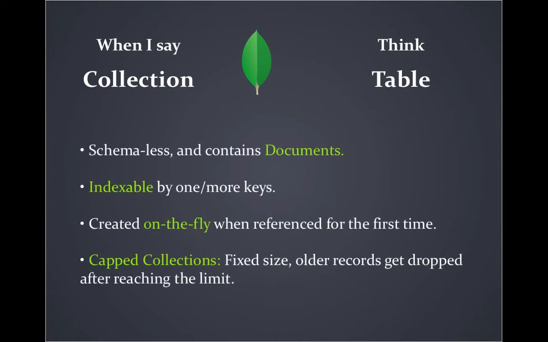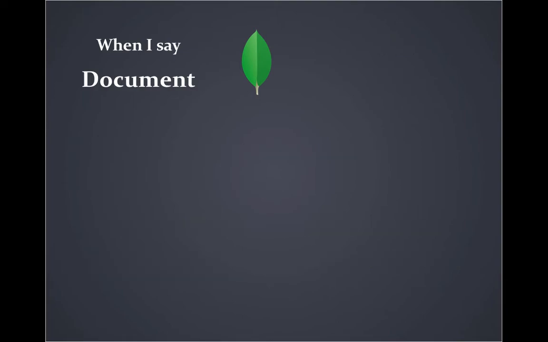It's schemaless; there is no schema in MongoDB. It's a form of object. If I say records or rows, it is equivalent to a document in MongoDB.